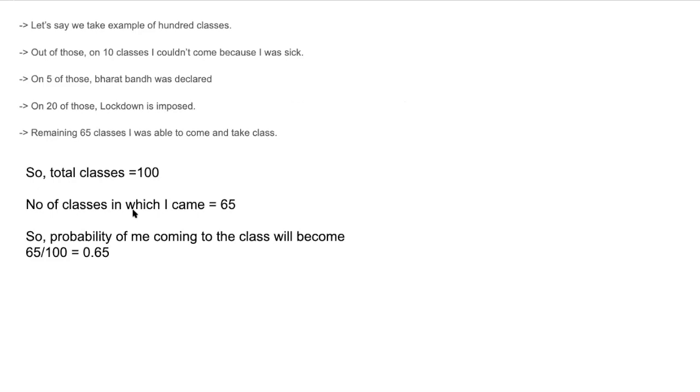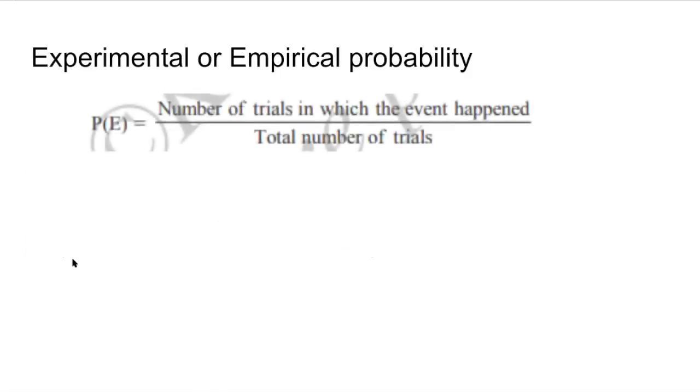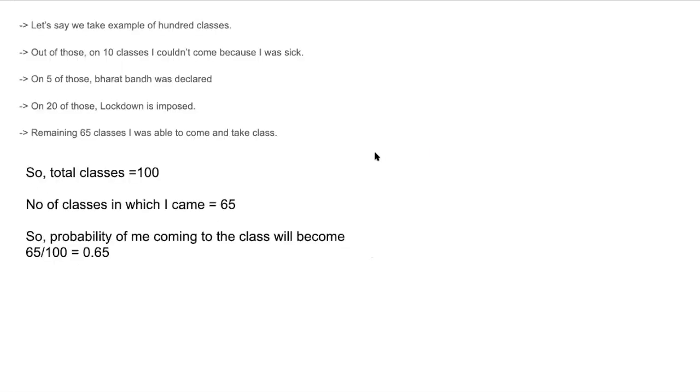The number of classes in which I have come is 65. So the probability of me coming to class will become 65 divided by 100, because you have learnt experimental probability, that is, the number of trials in which the event happened divided by the total number of trials. So here the total number of trials is 100, because the experiment of me coming to class we have repeated 100 times, and then the event that we are looking for is when I come to the class.